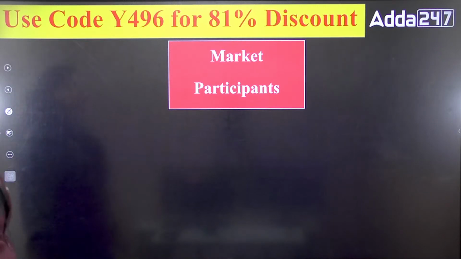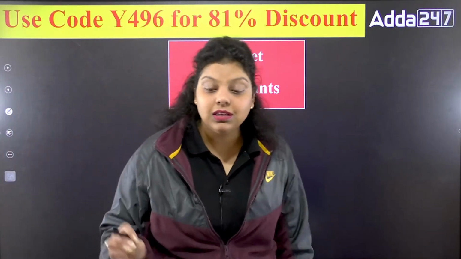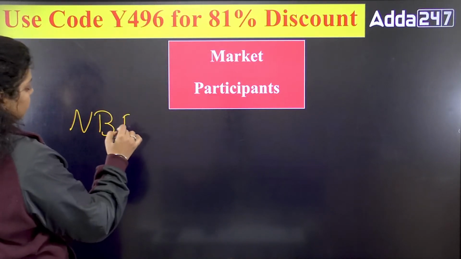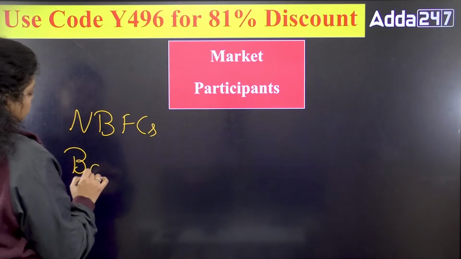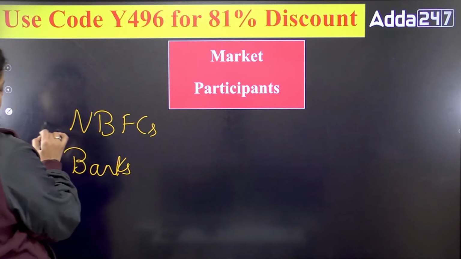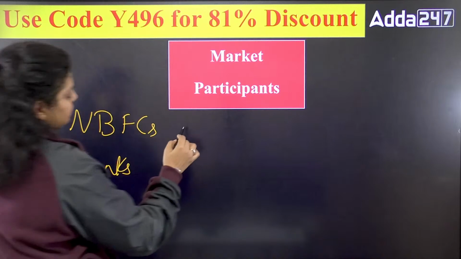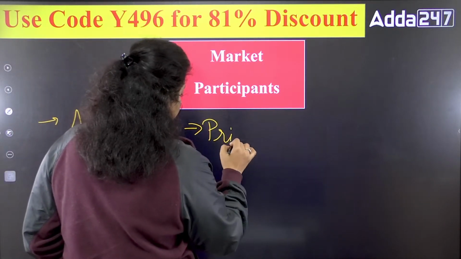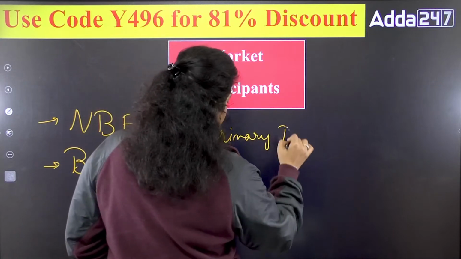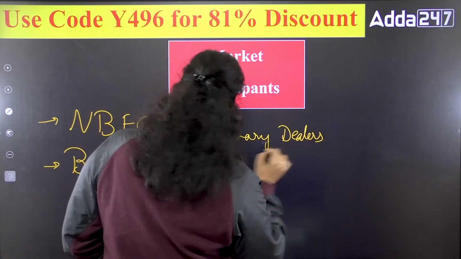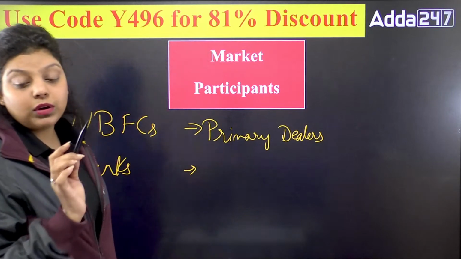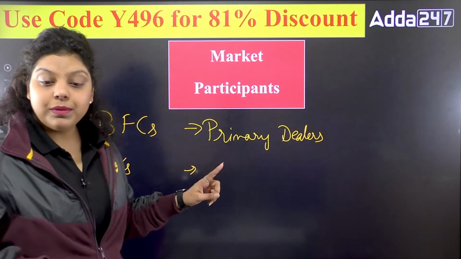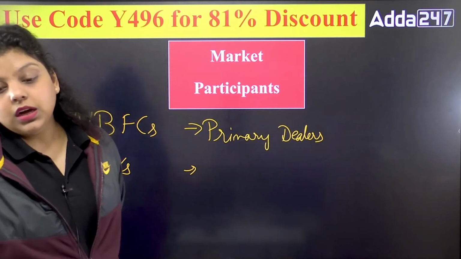Okay, now the market participant can be any person, can be any institution. It can be NBFCs, it can be banks. Next, it can be your primary dealers. Primary dealers were introduced by Reserve Bank of India in 1995 for the selling and purchasing of government securities. For the purpose of selling and purchasing of government securities, RBI has introduced the primary dealers.